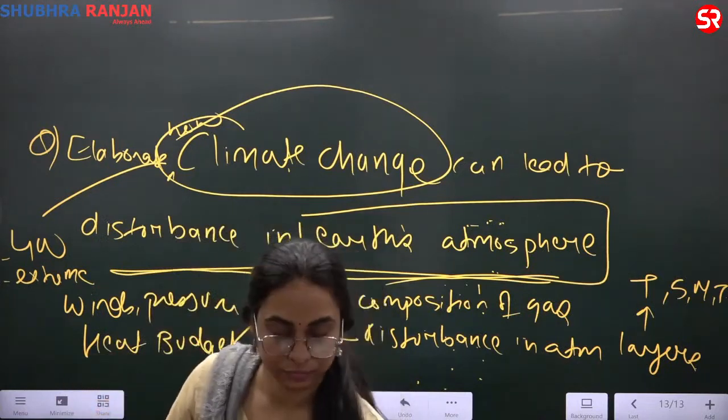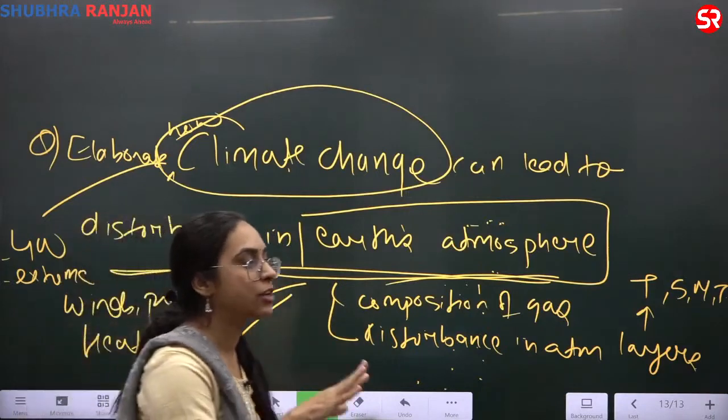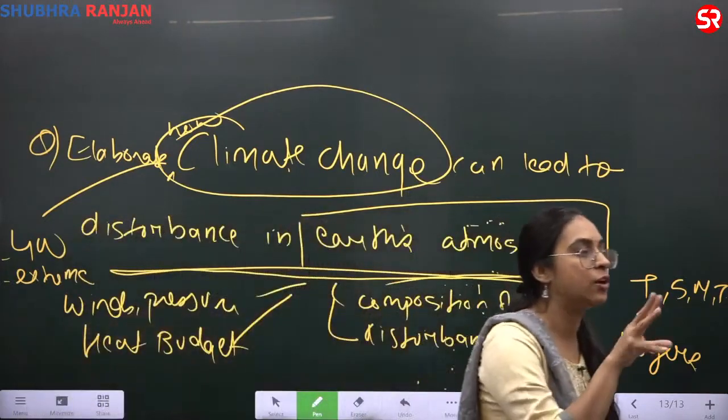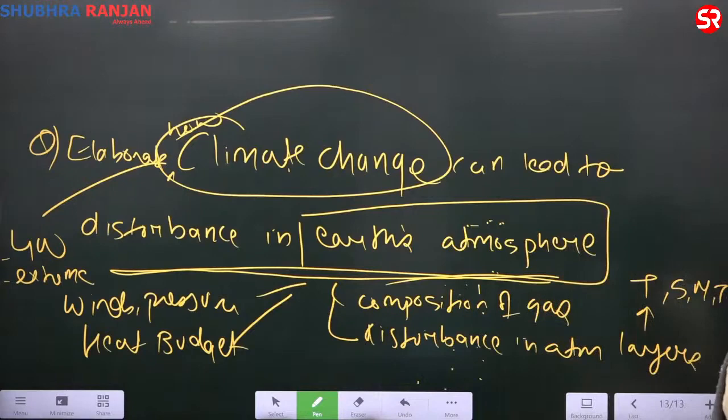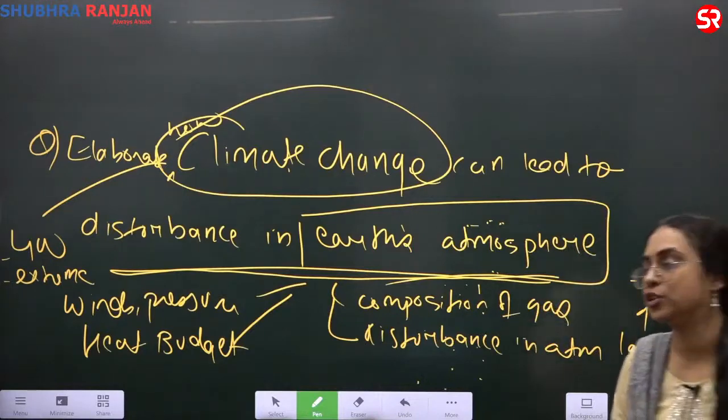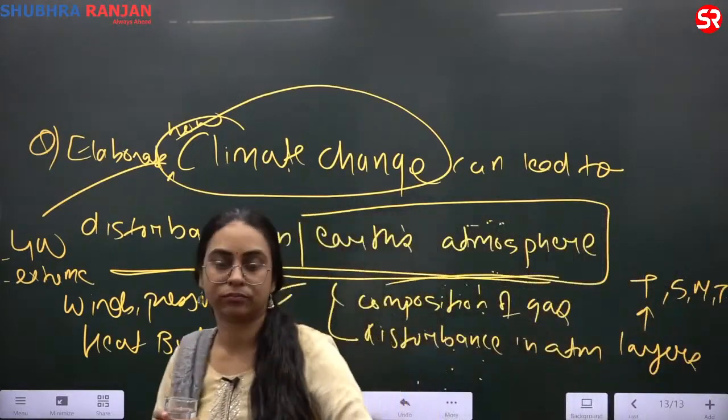Okay? Why is there a difference between the terrestrial planet and the Jovian planet? Why is the terrestrial planet solid? Why is the Jovian planet gaseous in nature? Write the first point first.